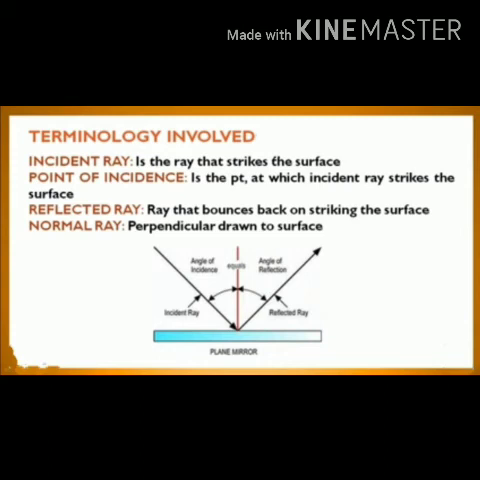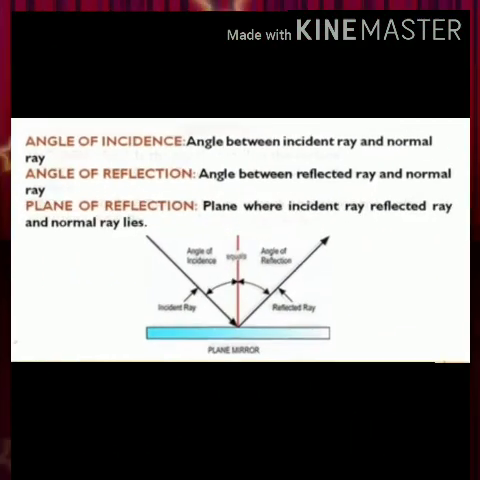Now, what is normal? The normal is a line drawn at right angle to the mirror surface at the point of incidence. Point of incidence I told you, now at that point you have to make a normal with the help of a protractor, and that normal will be perpendicular to the mirror surface. Okay, so what is normal? Normal is a line drawn at right angles to the mirror surface at point of incidence. Point of incidence पे draw किया जाता है.